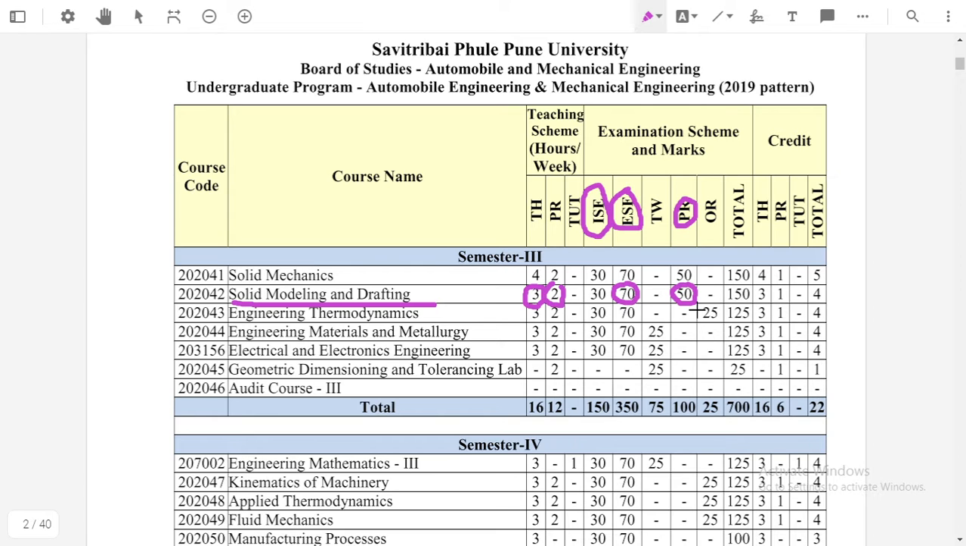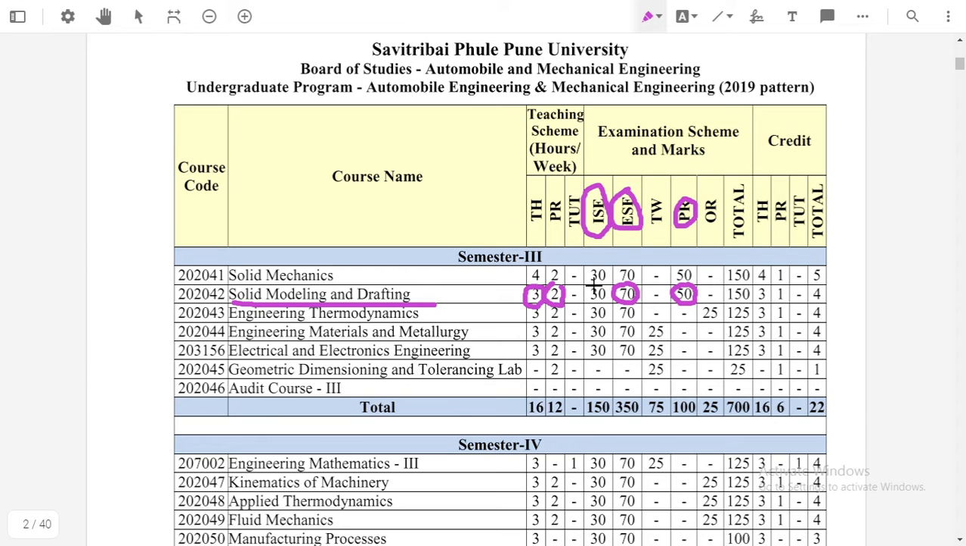Okay, first of all I will explain the marking scheme or examination scheme for solid modeling and drafting, and then we will start our syllabus. Okay, so 30 marks in semester exam means the exam will be based on the first 3 units. Each unit consists of 10 marks. In this way 30 marks in semester exam is there, and at the end of the semester there will be a 70 marks exam.